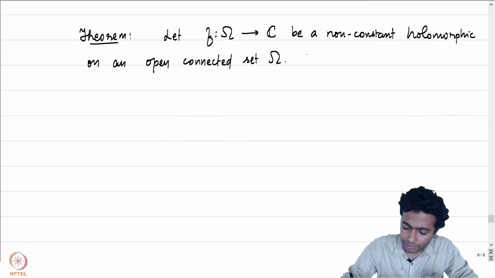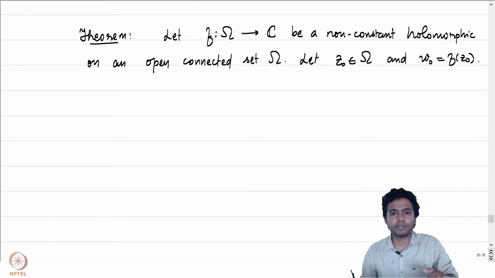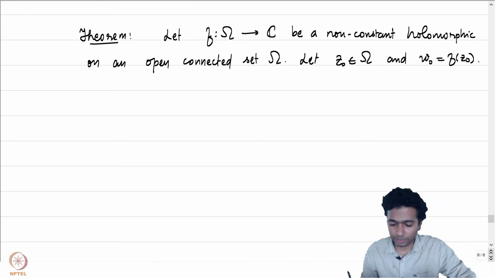Let's fix a point. Let z0 be some point in omega and w naught be the image of z naught under f. So w naught is f of z naught.